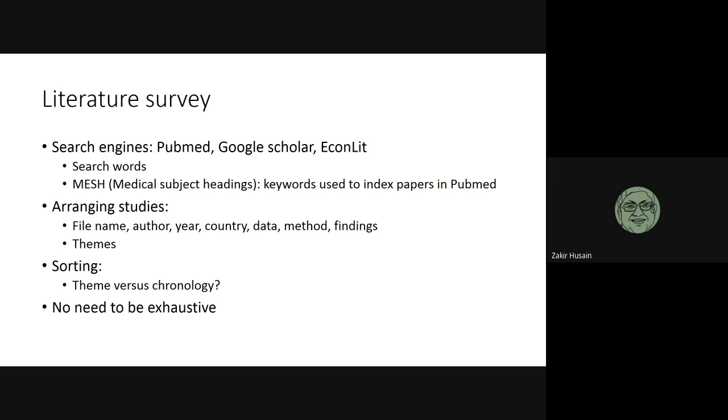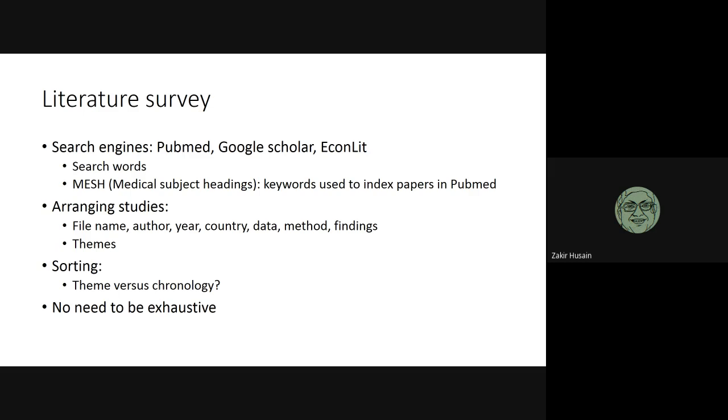In fact, I forgot to tell you, apart from search engines, what you should do is, when you use the search engines, you will see that certain papers are referred. Once you download the paper, read the paper, look at the references, look at their literature survey, and you will see that they are referring to certain papers, some of which may be relevant to you.